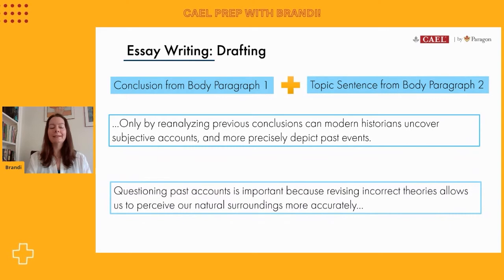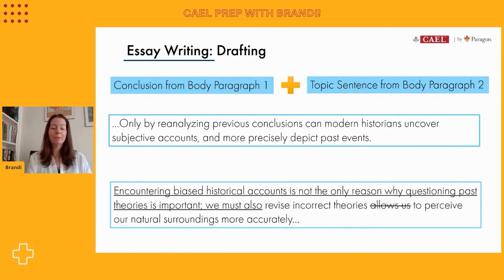I noticed that these two paragraphs don't really blend together very easily at all. I'd like to add one sentence of transition into the second body paragraph. So before I get into my main focus there, I'd like to acknowledge what I have been talking about so far in this essay. That's going to create unity, which is important in an essay structure. So I'm actually going to write an entire sentence. I'm going to start this second paragraph like so.